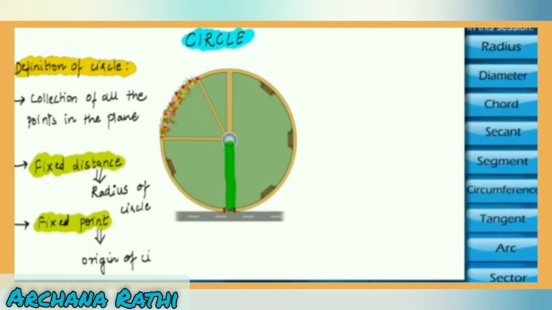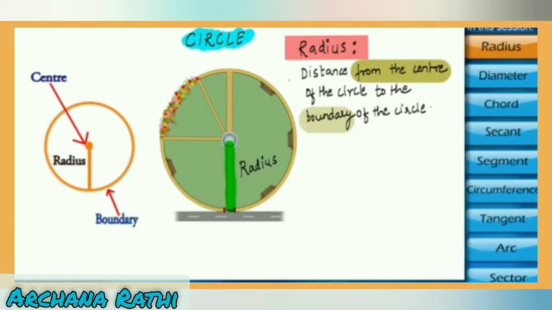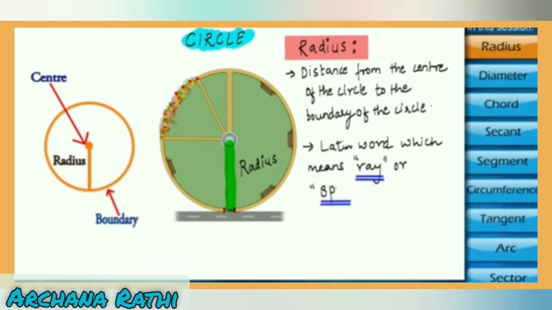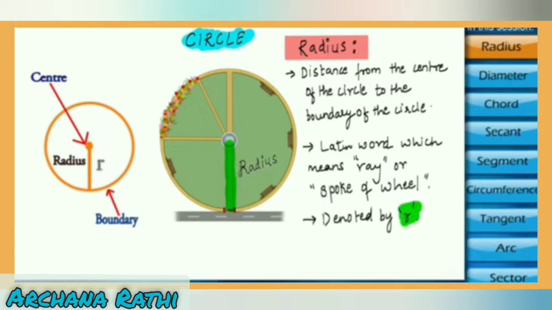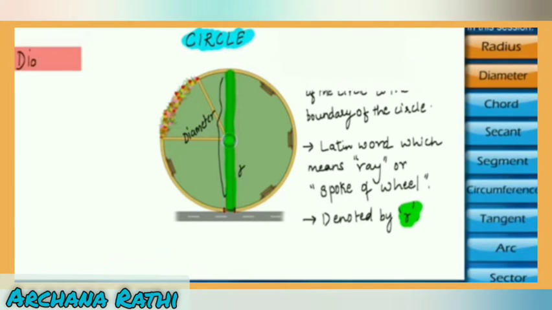Now we will define the radius of the circle. The distance from the center of the circle to the boundary of a circle is called a radius. This word comes from the Latin word ray, or the spoke of the wheel, and is denoted by the letter small r. If we extend this r through the center to the other end of the circle, then that distance is called a diameter. Now we will define the diameter.